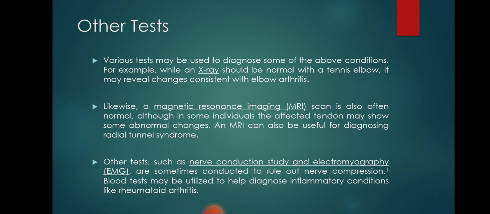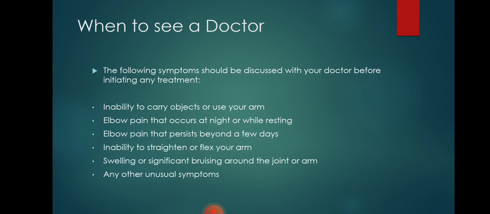Some other tests may be used to diagnose some of the above conditions. For example, while an X-ray should be normal with tennis elbow, it may reveal changes consistent with elbow arthritis. An MRI scan is often normal, but in some individuals the affected tendon may show some abnormal changes. Other tests like NCV or electromyography are conducted to rule out a nerve compression.